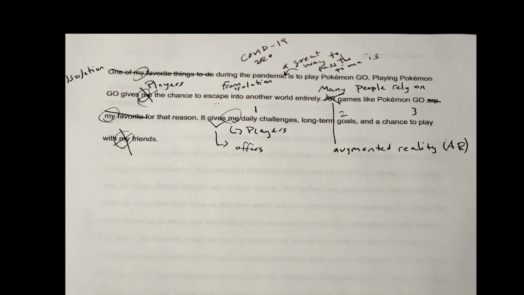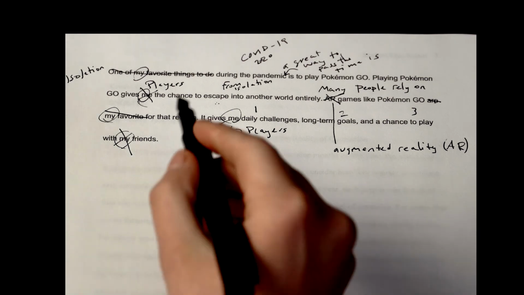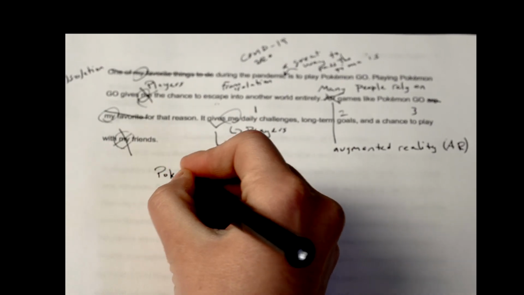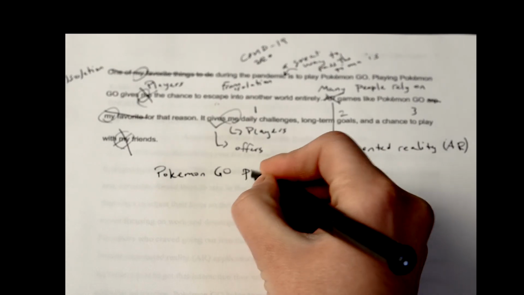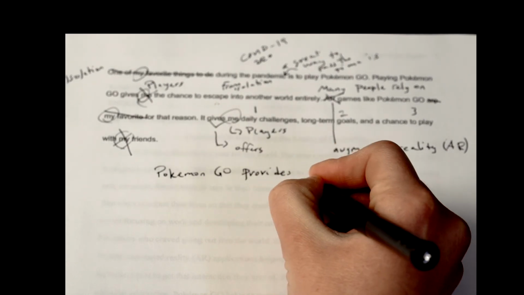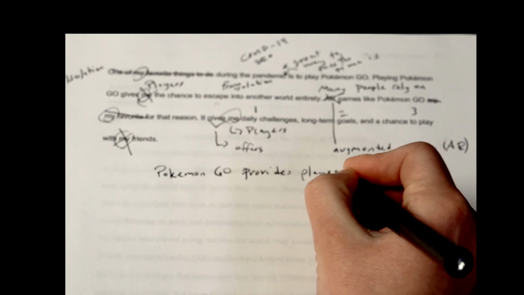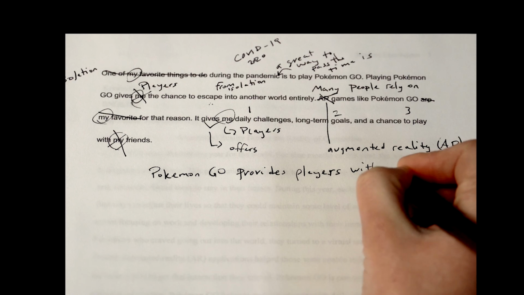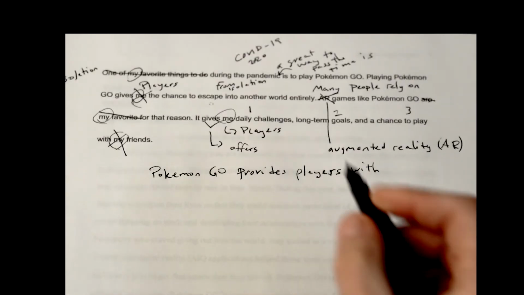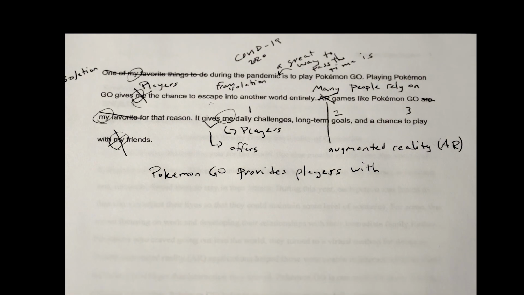And in our thesis statement, we want to make sure that we see both the statement of purpose and our forecast elements. So what we want to do is make sure that, one, we don't identify Pokemon Go as it, right? We actually call it, I'm going to move it down here, right? We say Pokemon Go provides, because let's get fancy, players with, and then boom, then we can slot in daily challenges, long-term goals, and a chance to play with friends.